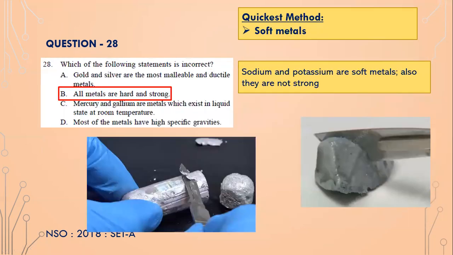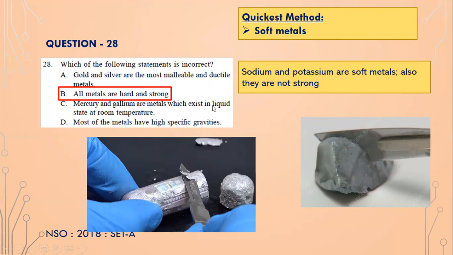Okay, number 3. Which of the following statements are incorrect? Gold and silver are most malleable and ductile, which is true, isn't it? Even from 1 gram of gold, you can make a very fine wire which is more than 1 kilometer long. So that is how malleable and ductile the metals are. All metals are hard and strong, which is incorrect. You can actually cut sodium or potassium with a knife. Sodium and potassium are not strong metals.